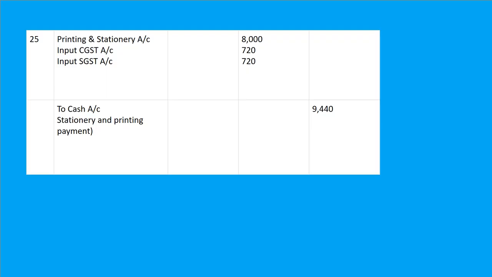Input CGST account debit 720. Input SGST account debit with rupees 720 to cash account, because they have done payment in cash. So finally the entry will be with rupees amount 9,440. Fine. And the narration will be stationery and printing payment.